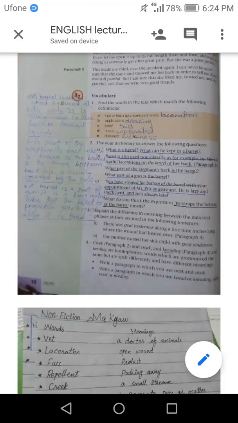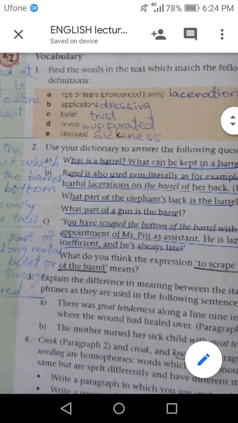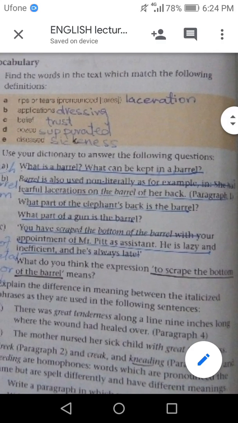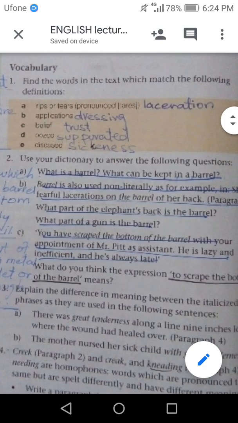Have question number 2. Question number 2 is here. Use your dictionary to answer the following question. You will use your dictionary to answer the following question. Okay, there are some questions and you will find the answer of these questions in the dictionary. First one is, what is a barrel? What can be kept in a barrel?